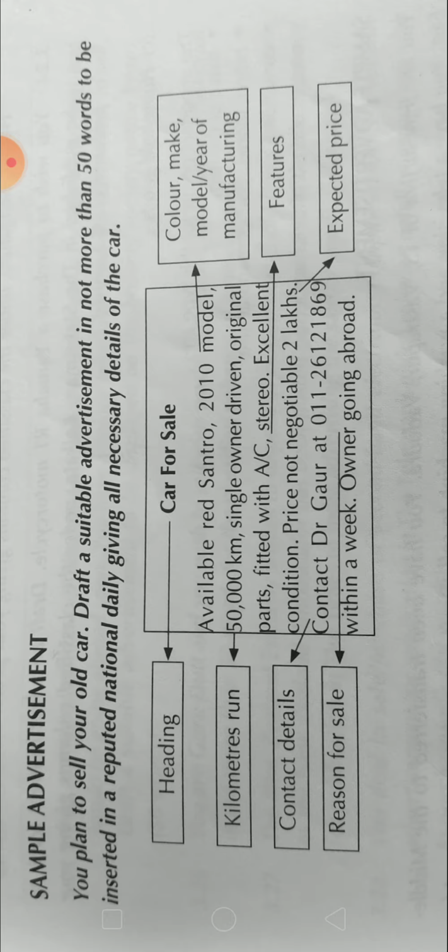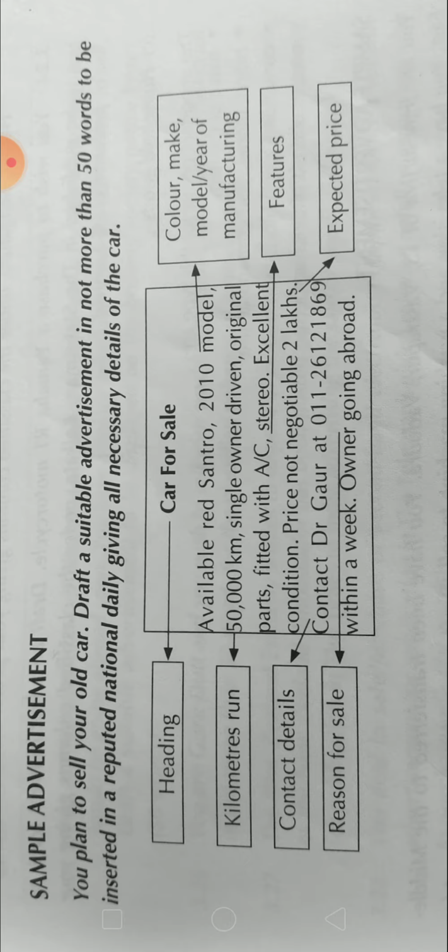So you are supposed to write an advertisement in not more than 50 words in a national daily, giving all the necessary details of the car, and you are going to sell your car as you want to purchase. Maybe any reason can be given if at all you want to give it. Let us see the answer. You will understand it much better.